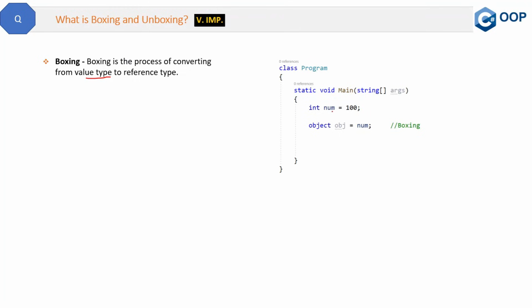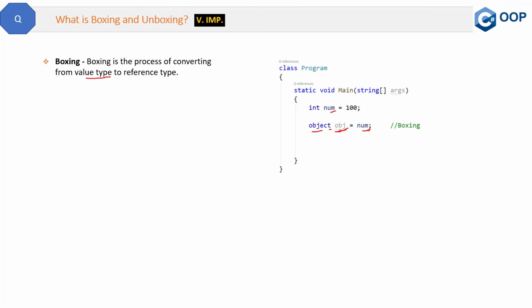So here we have an integer num. Now integer is a value type. Then we are assigning this num to an object, right? Which is obj, and object is the reference type. So we are converting a value type num to the reference type obj. So this is boxing. It's very simple: converting from value type to reference type. Num is value type, obj is reference type, and we are converting it, so it is boxing.